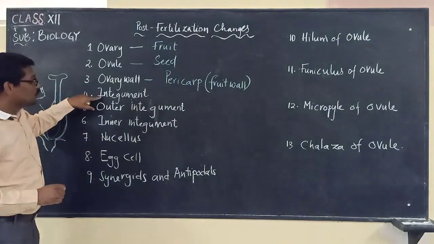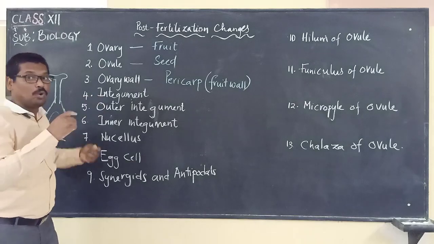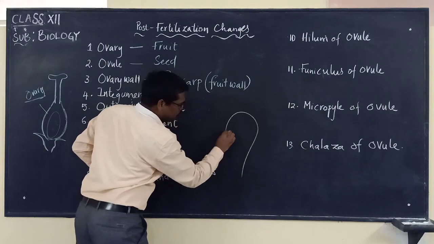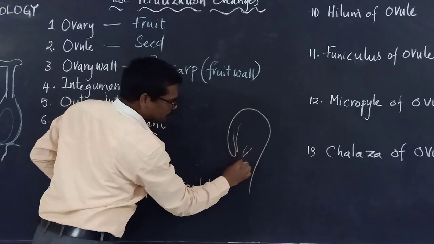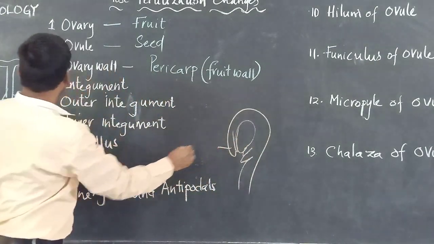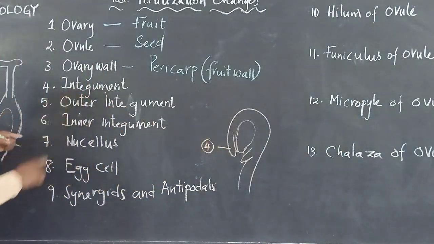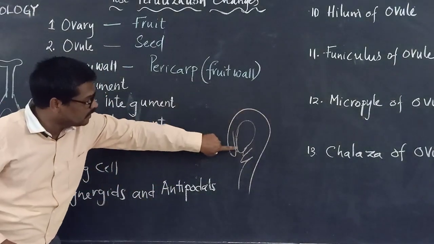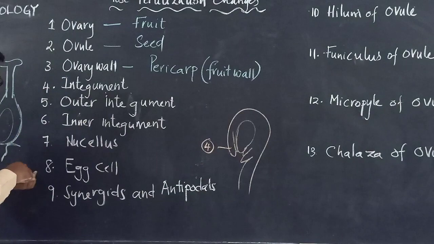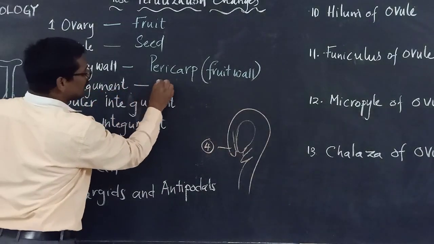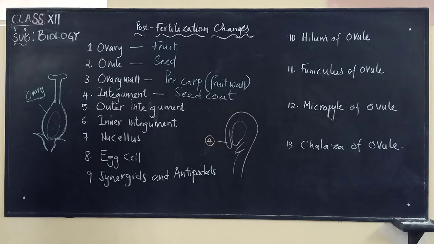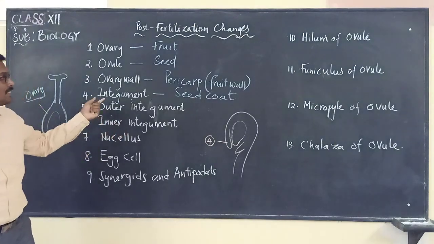And you know the integuments. What are these integuments? Integuments of the ovule. We studied this diagram, which is coming repeatedly for us. If this is the ovule, these are the integuments, the fourth one. Here you see the outer integument and also the inner integument. These two integuments will change into the seed coat. Together they change into the seed coat.